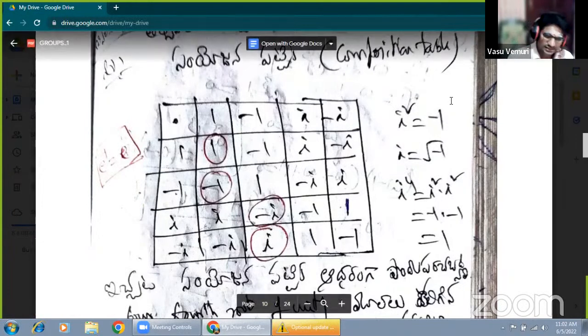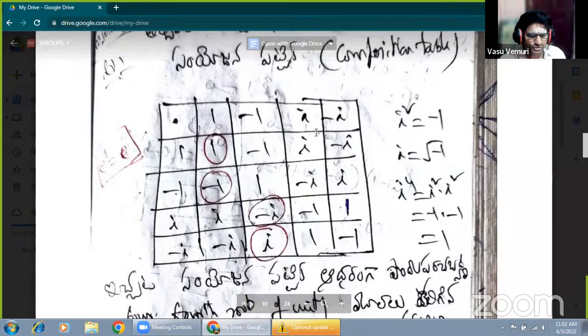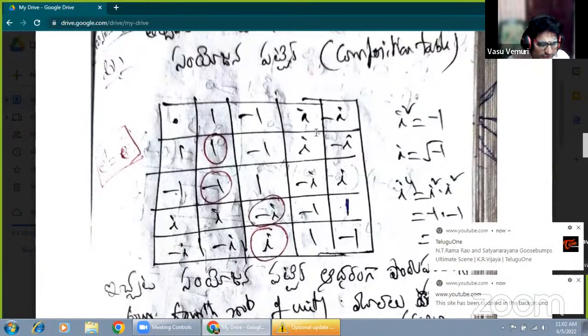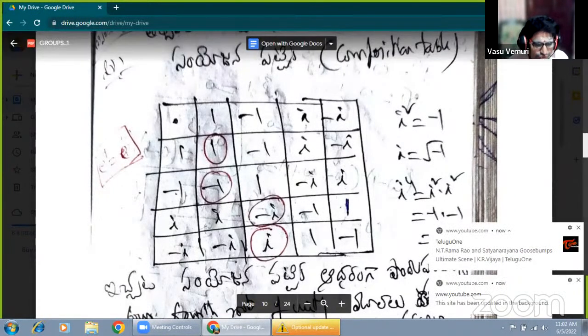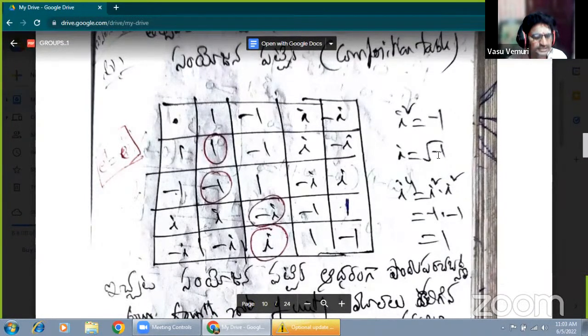Now, yesterday we practiced so many problems under addition modulo and multiplication modulo, but here we mentioned something especially, you just have to observe here. What is that?